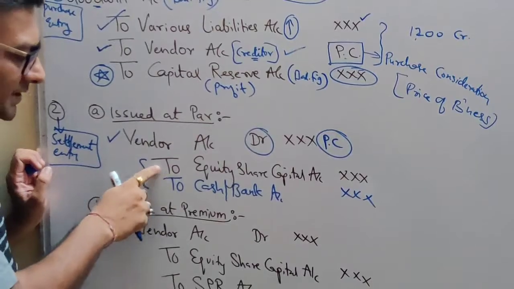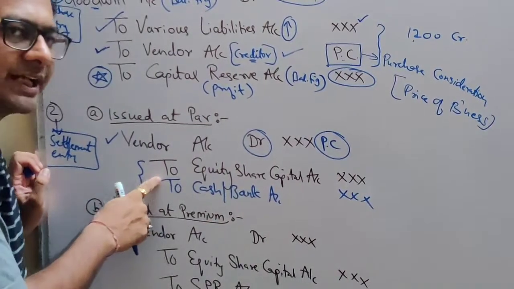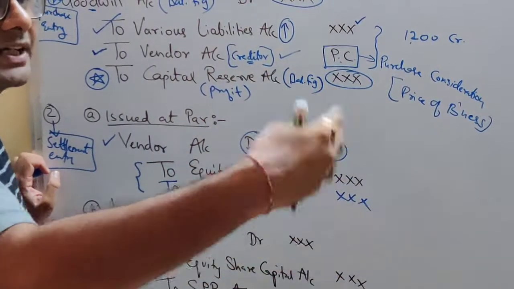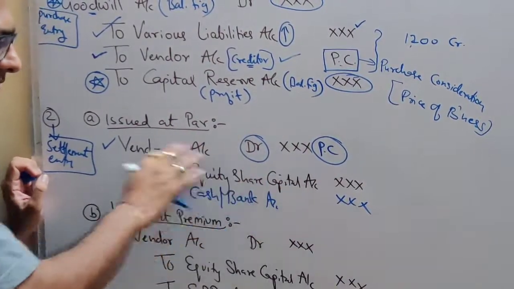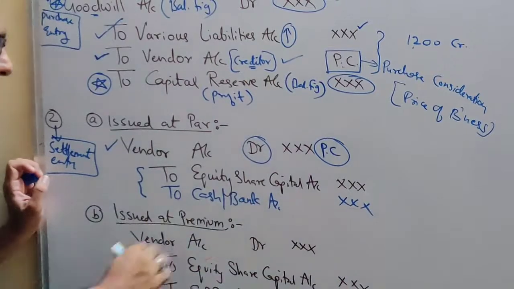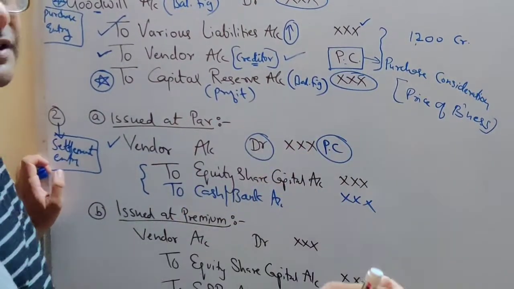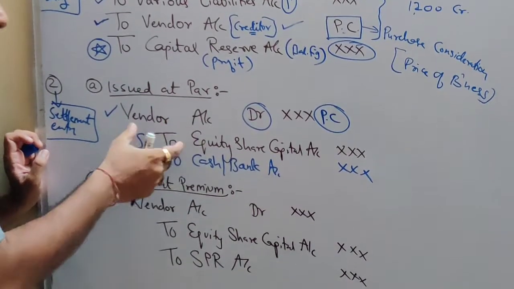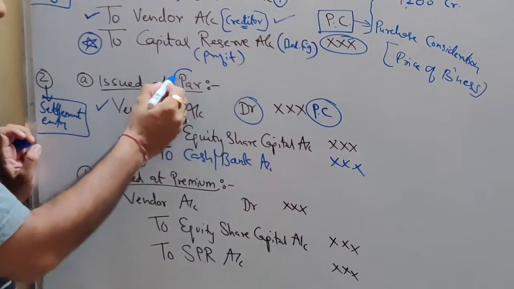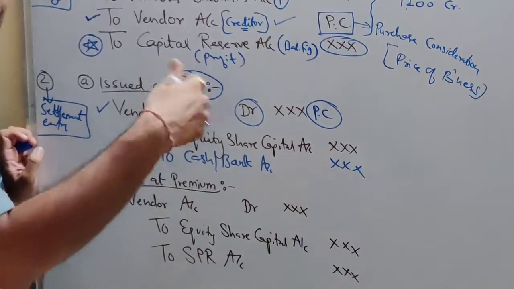So when we are giving these two things, cash and shares, to the vendor, vendor is a receiver, debit the receiver, and shares are going out, credit, cash is going out, credit. If you are giving by check, bank balance is reducing, credit. Am I clear with this settlement entry? So this entry you will pass if you are giving shares at par.